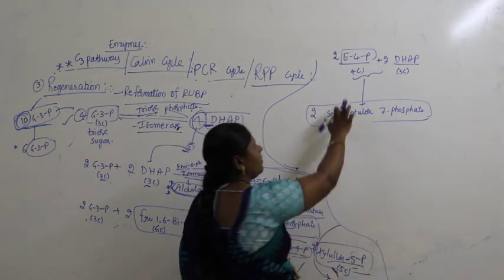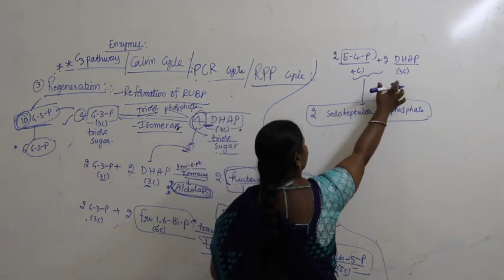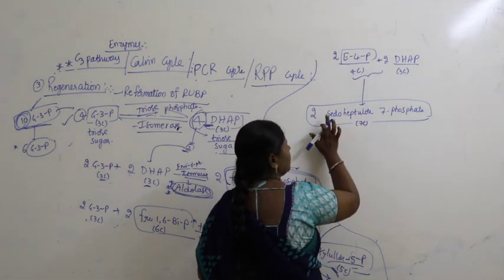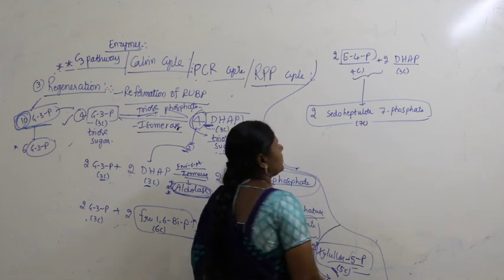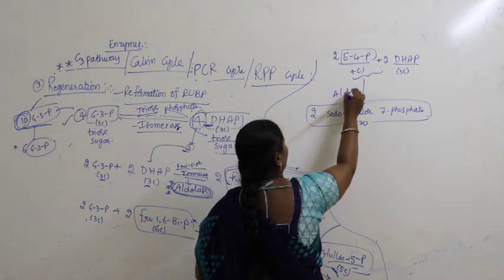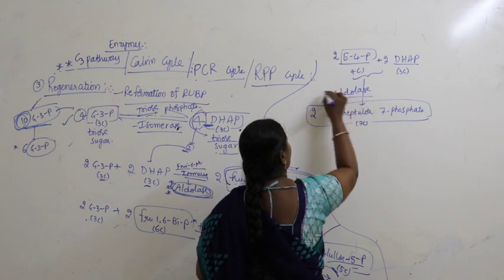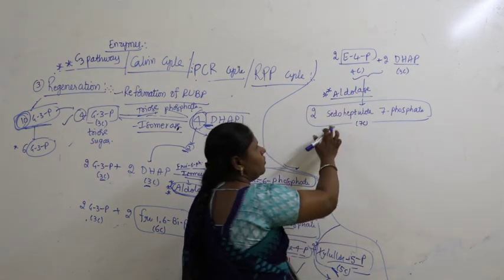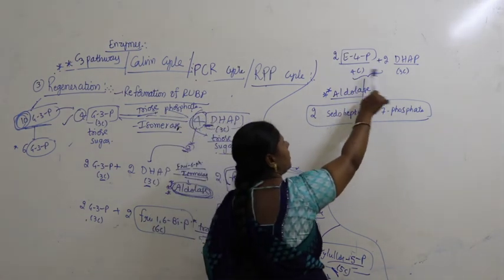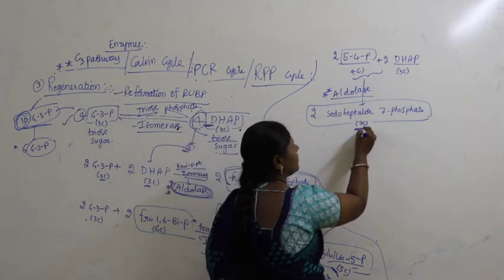We take 4 carbons, combined with 3 carbons, 4 plus 3, 7 carbons altogether. Now we find sedoheptulose 7-phosphate. So here again we take the enzyme aldolase. 2 sedoheptulose 7-phosphate. Why? Because 4 carbons combined with 3 carbons lead to formation of 7 carbons.